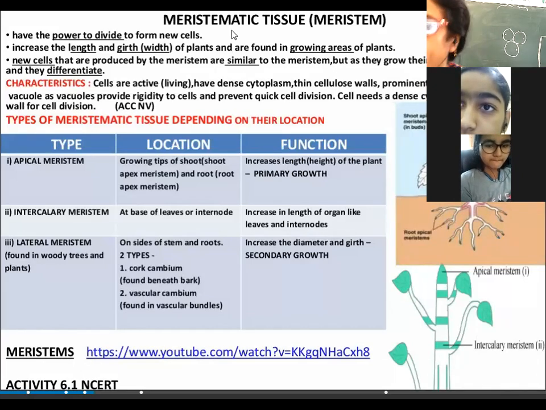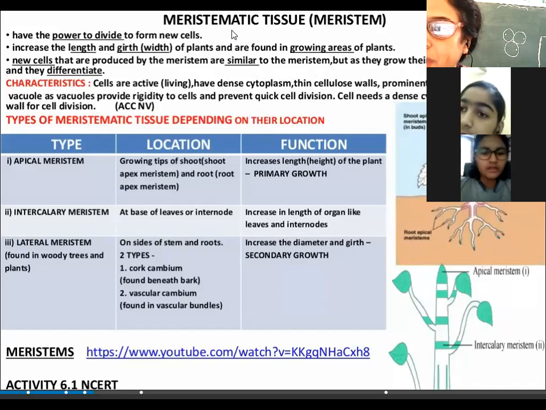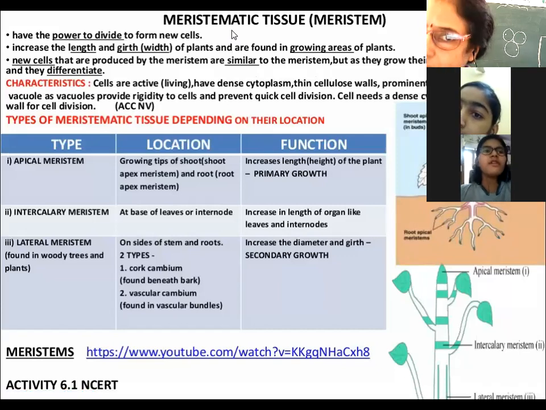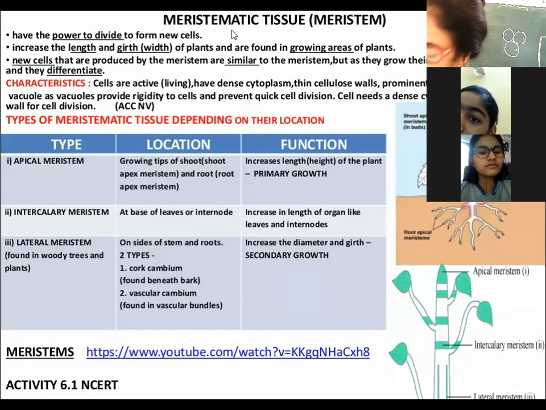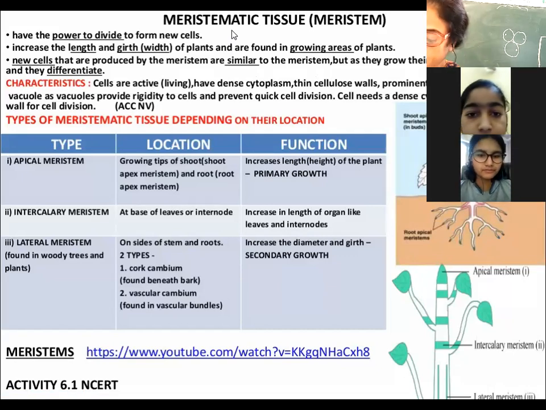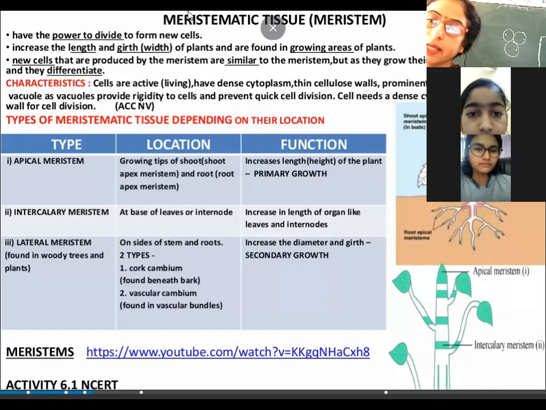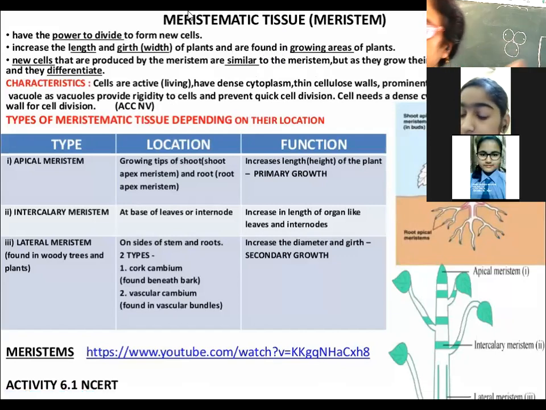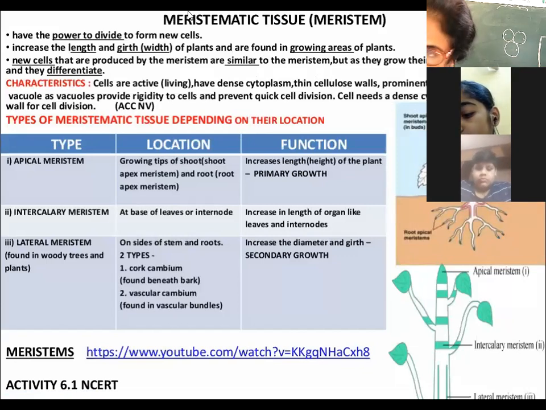Okay. So meristematic tissue, the cells which make up the meristematic tissue are called meristematic cells. Meristematic cells have the ability, they have the power that they can divide and help in the growth of the plant. So the tissue which has the ability to grow is called meristematic tissue.